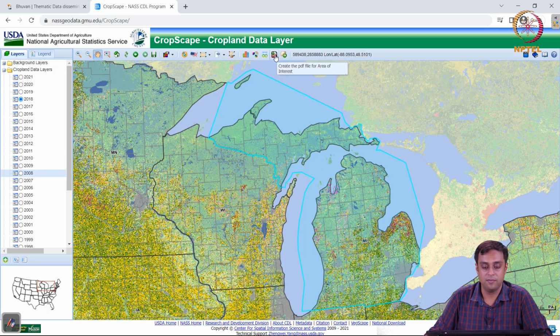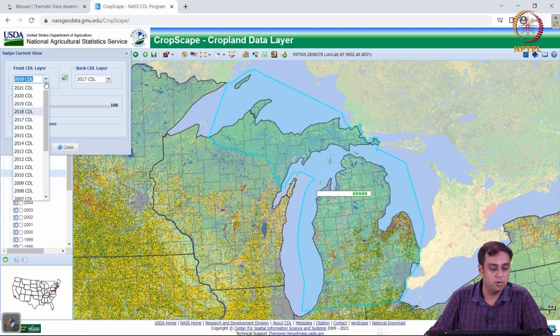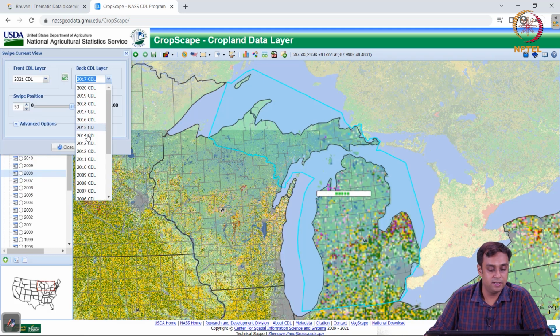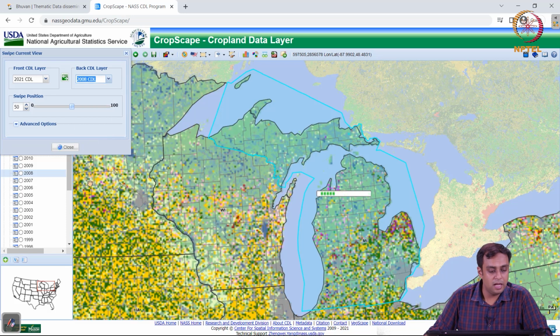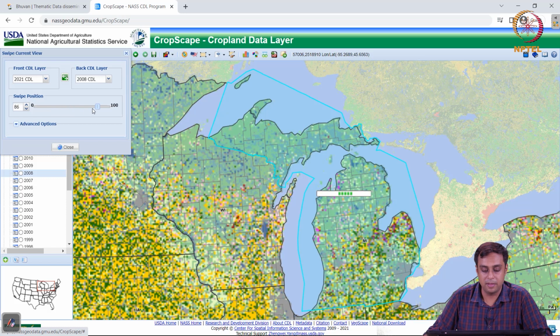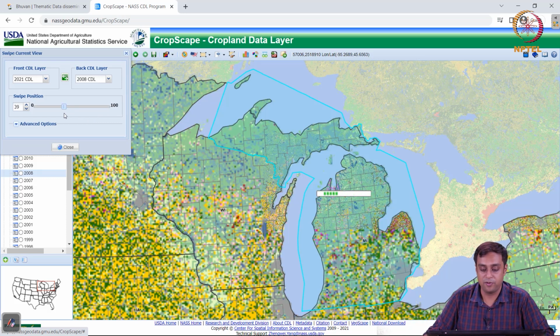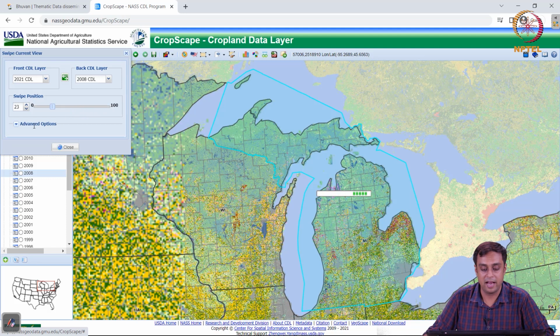These are very interesting functionalities, so I'm going to let you work with these functionalities. You can also swipe these, so you can have 2021 and 2008, and you can start to swipe them over each other. You can see the change across space. So of course you have the tabular understanding that I showed you previously. It takes a bit of time to load, but you can actually swipe.